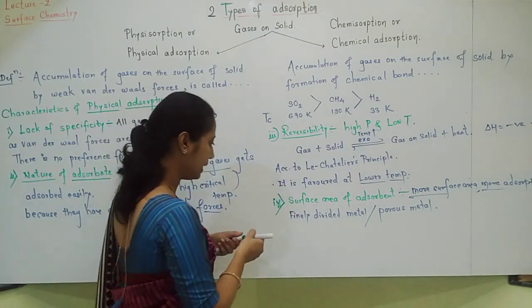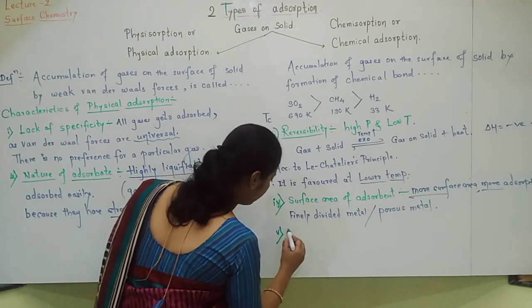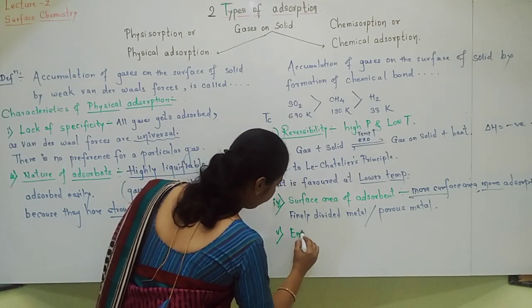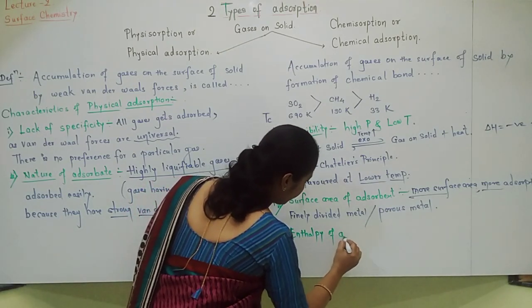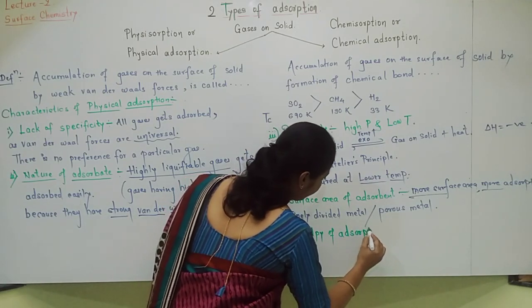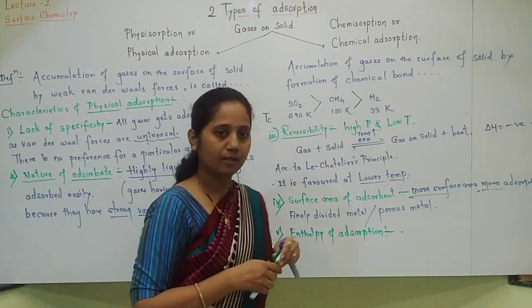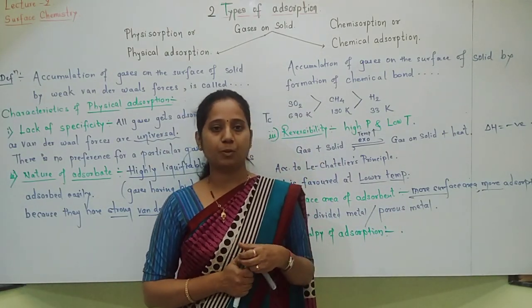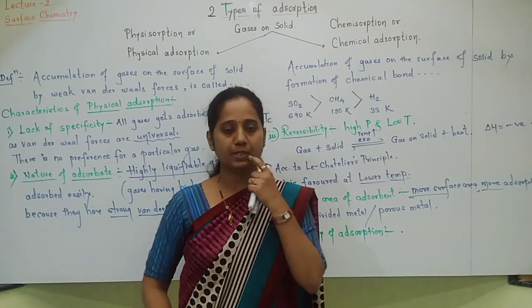Let us move towards the next characteristic of physical adsorption. Last characteristic, that is nothing but enthalpy of adsorption. Now students, enthalpy of adsorption means how much energy is released when adsorption takes place.